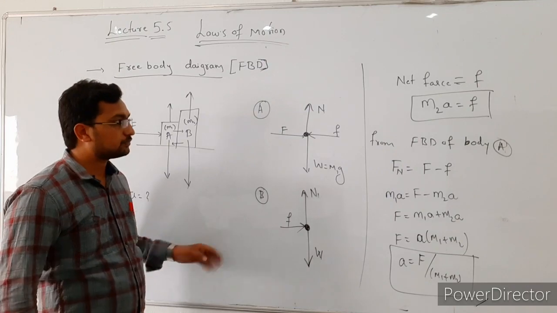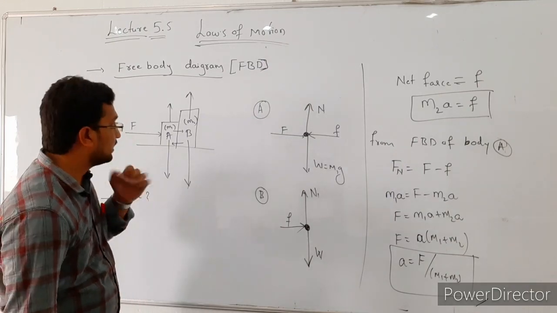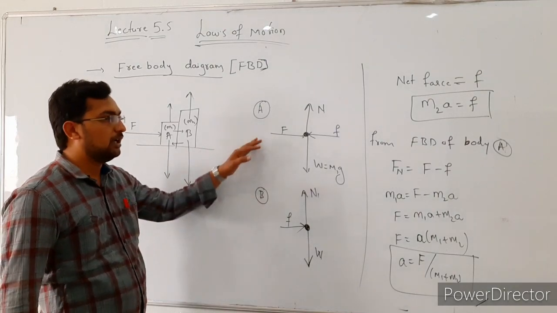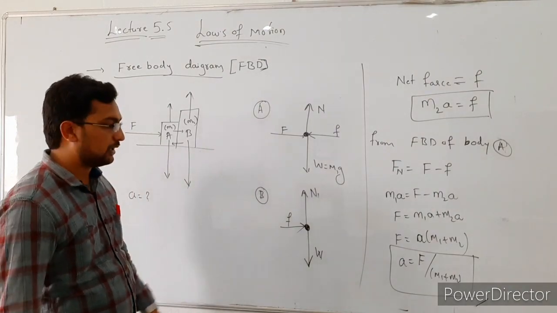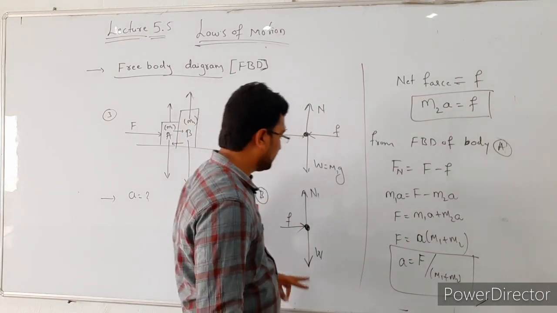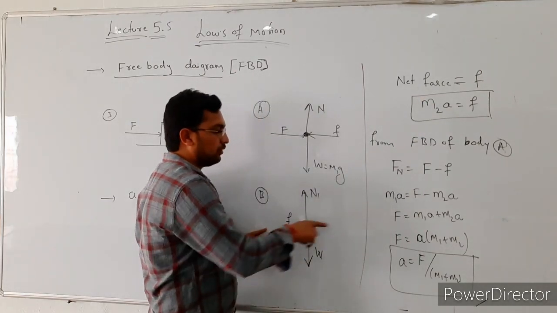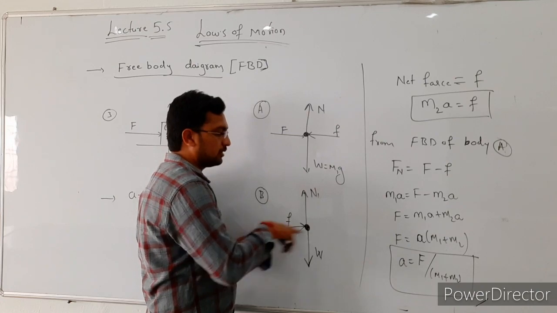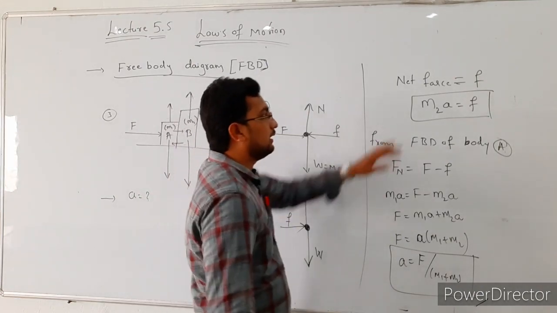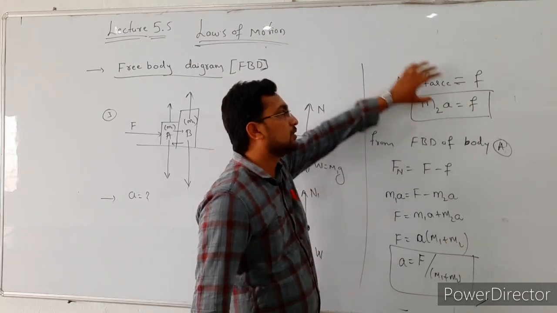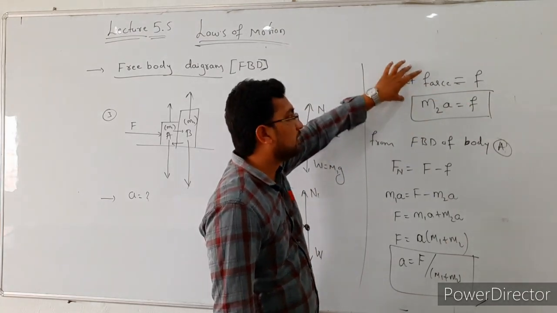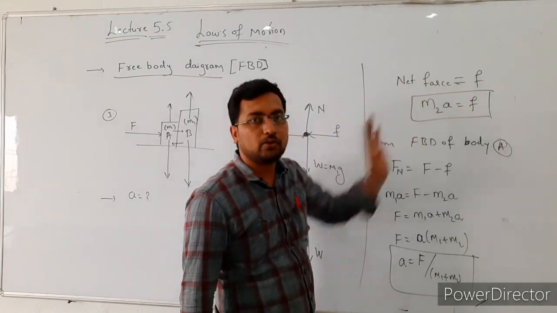Okay, see here. In this case, if you want to calculate the acceleration of the system, first we have to draw the free body diagram for body A and body B. So after that, for body B, the net force acting is equal to F. There are no forces along the horizontal direction, only one force is there, so the net force is equal to F. The net force is the product of mass into acceleration, m2 into a, that is equal to F.